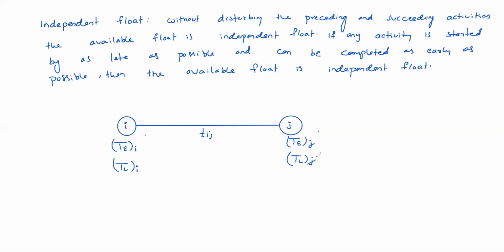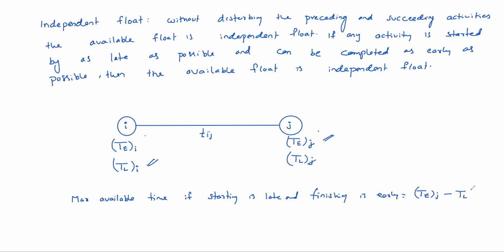Now the maximum available time, if starting is late and finishing is early, is T of j minus TL of i.